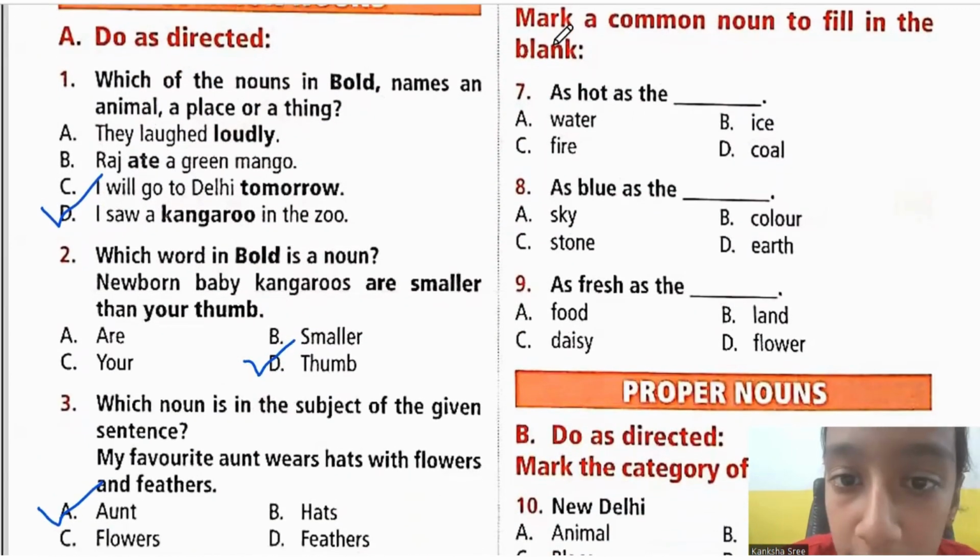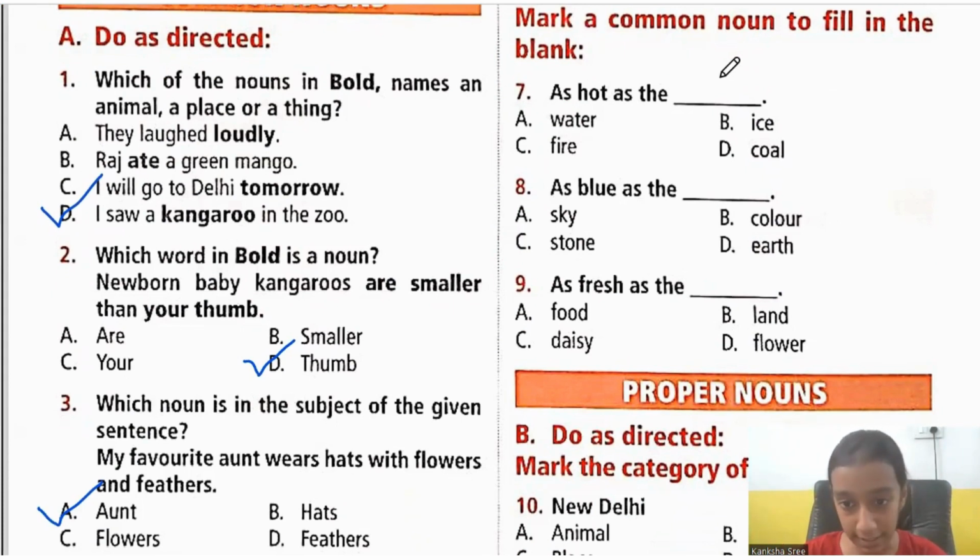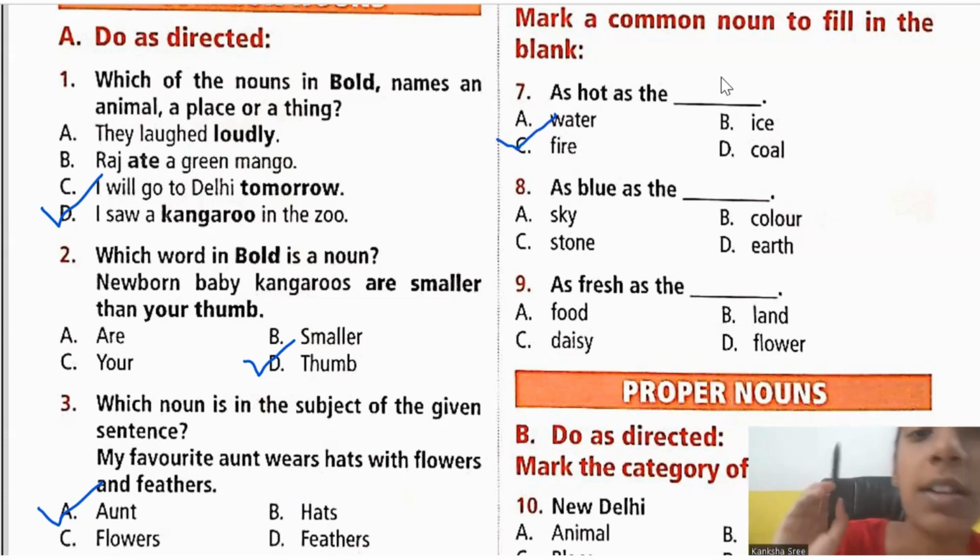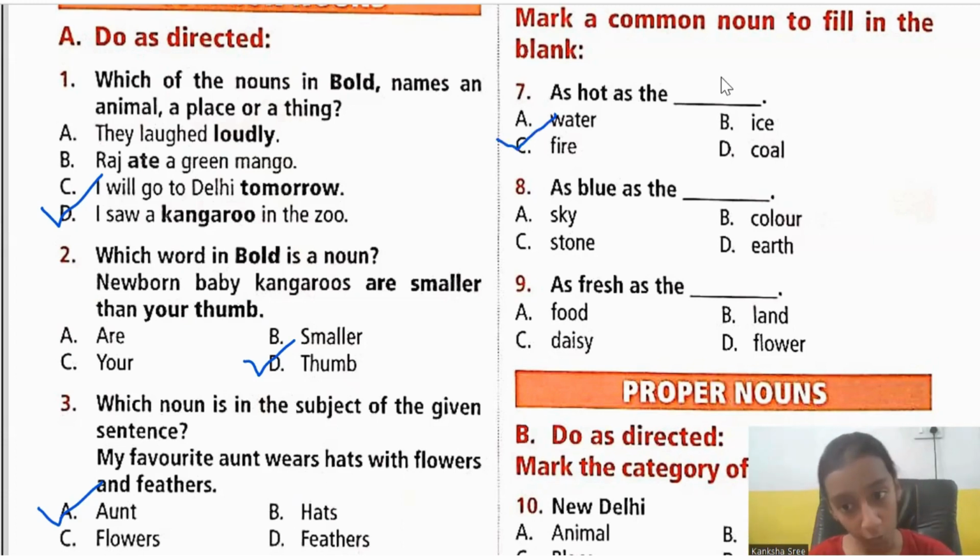Next. Mark a common noun to fill the blank. It is very easy, very simple exercise. Seventh one, as hot as the dash. So among the 4 options, what is very hot? It is fire. So we can compare it something like as hot as the fire.